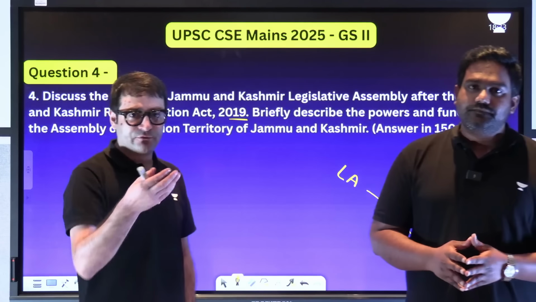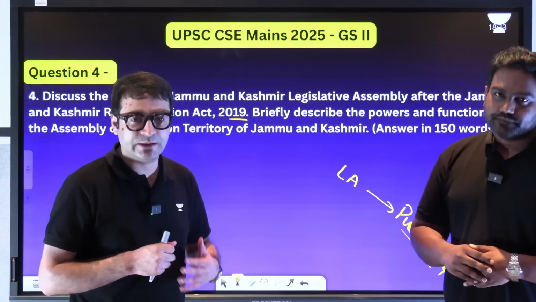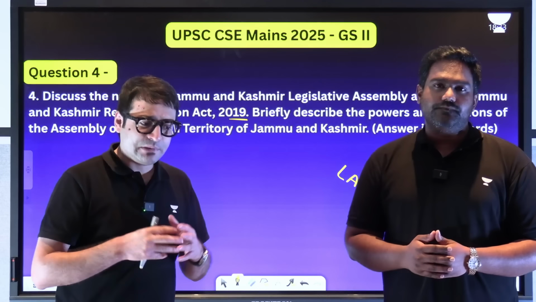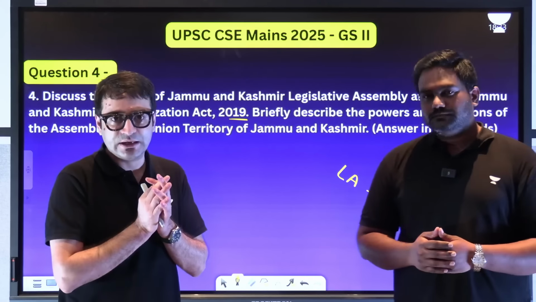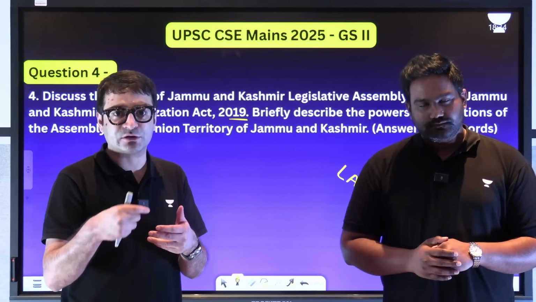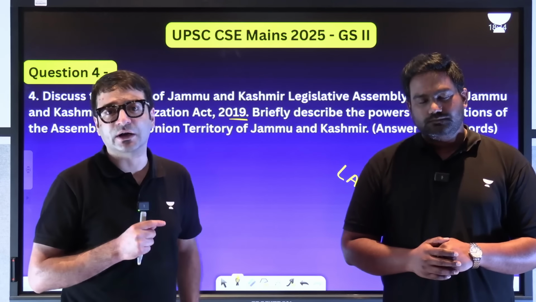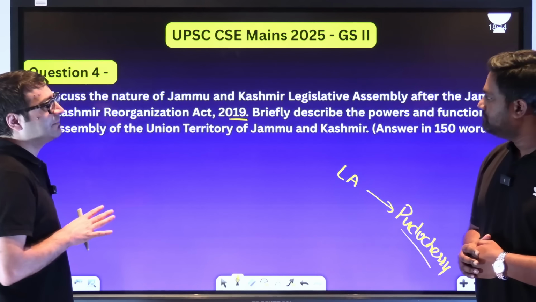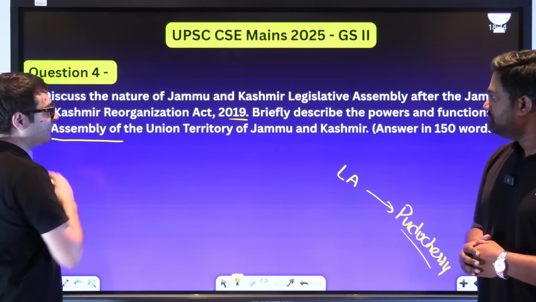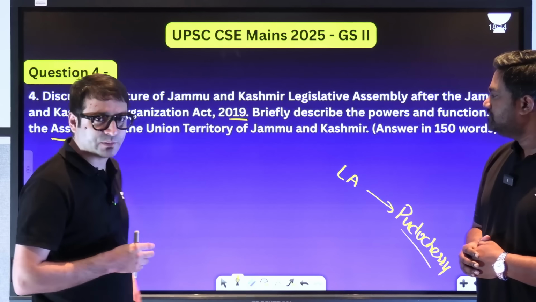And in this legislative assembly, we saw the elections happening for the first time, and now we have an elected government. But it is not a state legislative assembly because there are some limitations. There are some subjects, for example, police, law and order, which is reserved for the lieutenant governor of the union territory. Briefly describe the powers and functions of the Assembly of the Union Territory of Jammu and Kashmir.